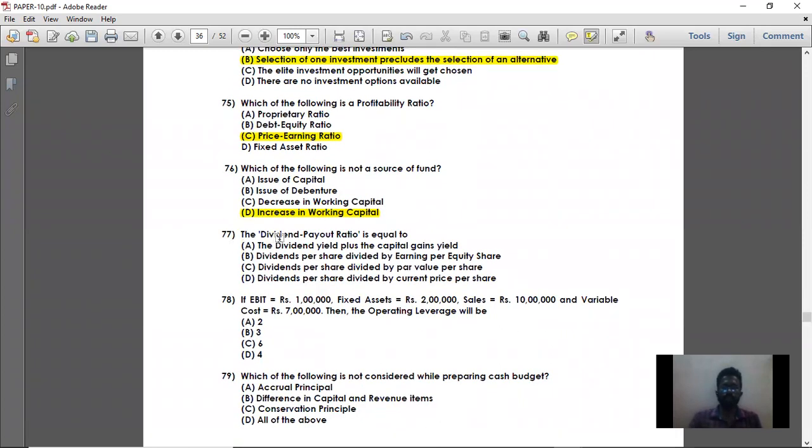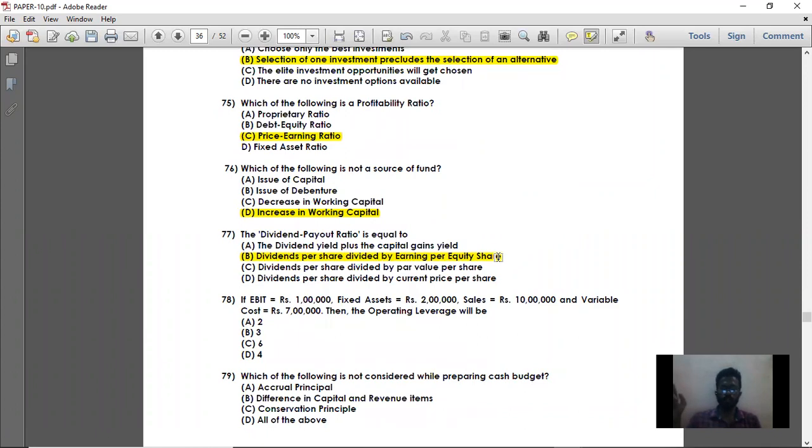Then question number 77. The dividend payout ratio is equal to dividend per share divided by earnings per equity share. That is option B is the right answer. Dividend payout ratio is nothing but whatever dividend you are going to pay per share, dividend per share divided by your total earnings per share into 100. You will get your dividend payout ratio.